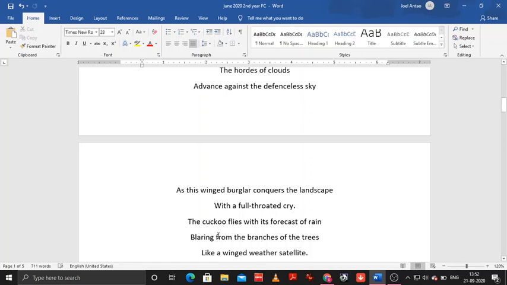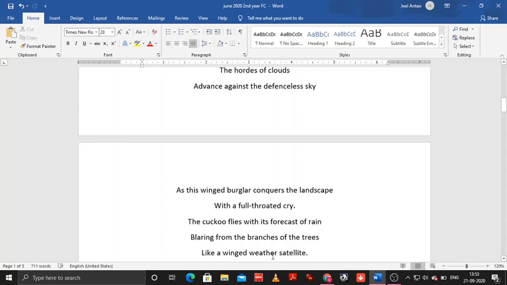Then the cuckoo flies with its forecast of rain blaring from the branches of the trees like a winged weather satellite. So the cuckoo continues to fly with its forecast of rain. Forecast means its prediction of rain, blaring from the branches of the tree. Blaring is again screaming loudly from the branches of the tree like a winged weather satellite. So how does the cuckoo forecast the rain? It goes to different branches of the tree. It keeps crying out loudly and tells everyone around that it is going to rain. Then it goes to some other branches and keeps doing the same thing. So it announces to the world that it is going to rain like a winged weather satellite.